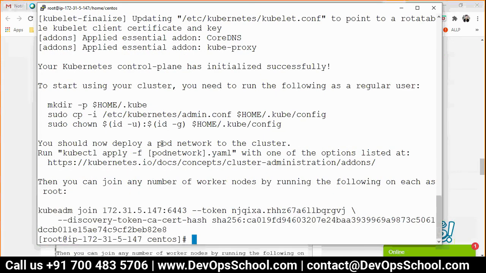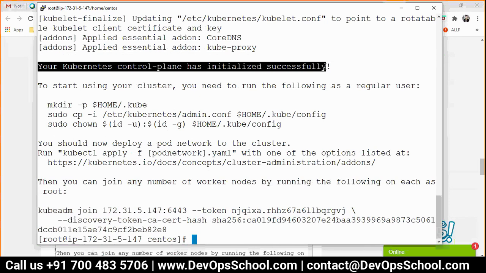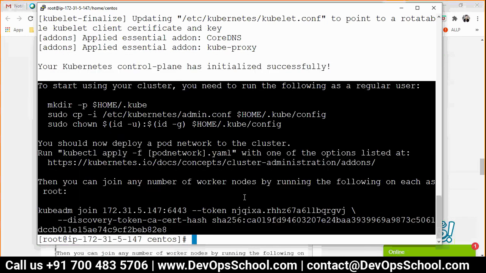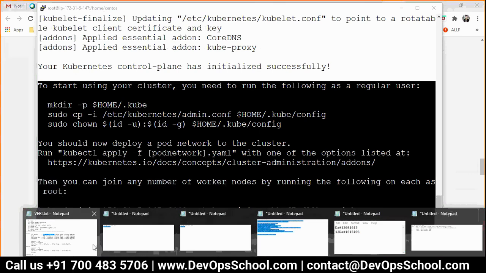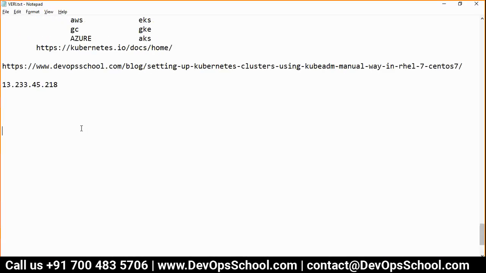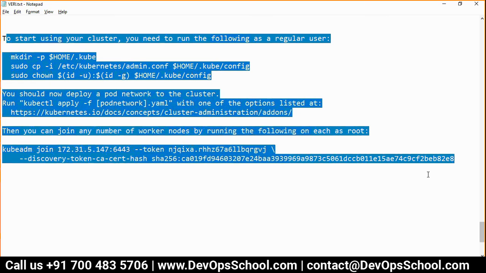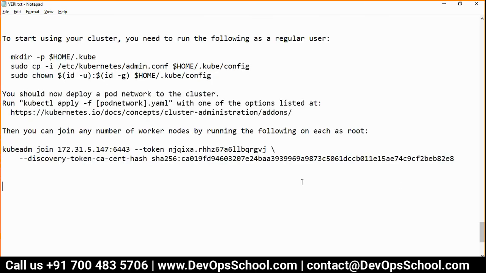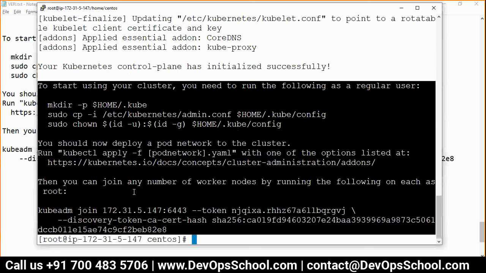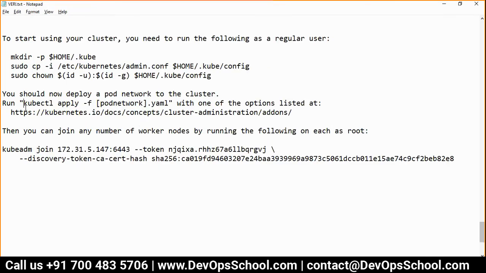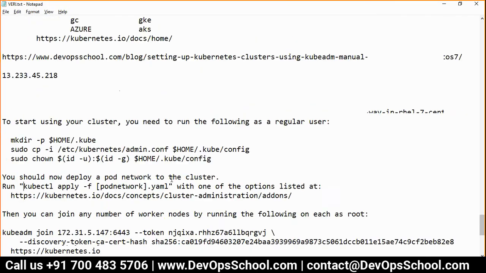Okay, guys, please read this output. It states your Kubernetes control plane has initialized successfully. That's done. So guys, copy this one. Again, I'm telling you, copy this and store it at some safe place. If you forget to store this information, then we have to regenerate it, and ultimately you end up losing time. So please mind it and store this information. I will tell you what exactly these are, but please store it. I stored it in my notes itself.